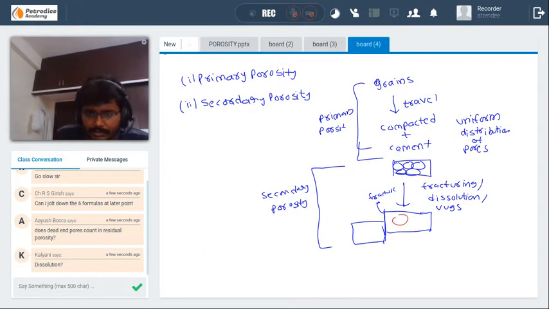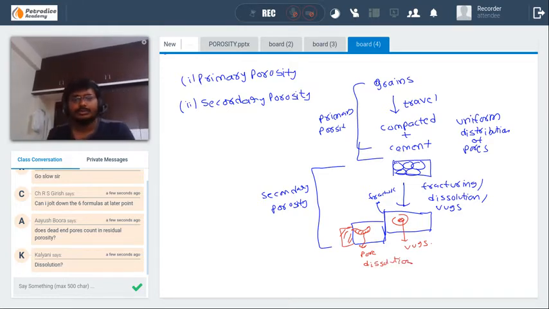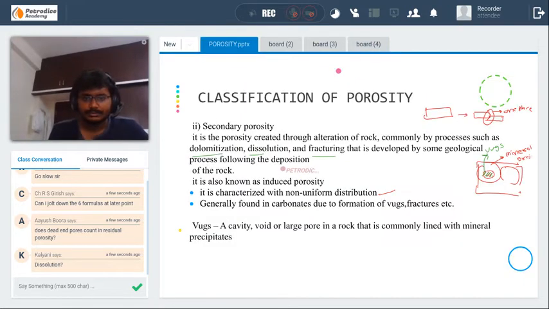Okay, and there are also vugs, and due to dissolution also. If you consider here, there is fluid, there will be layers, pores due to dissolution. Okay, the porosity due to these things comes under secondary porosity. Okay, I think you have noted down this one. Yeah, I'll move on.